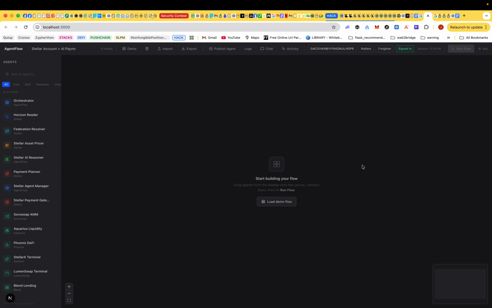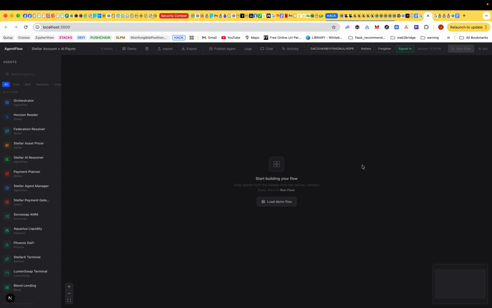Now, what if we could connect Blend, which is a lending platform on Stellar, to SoroSwap in a way that we don't have to do the interactions? The agents interact with each other, and that's where AgentFlow comes in. So we have different models.